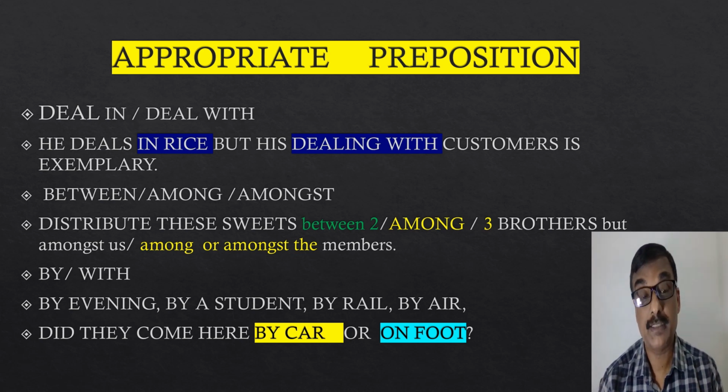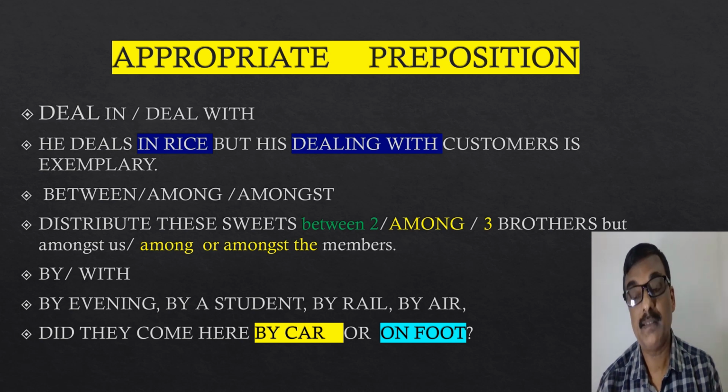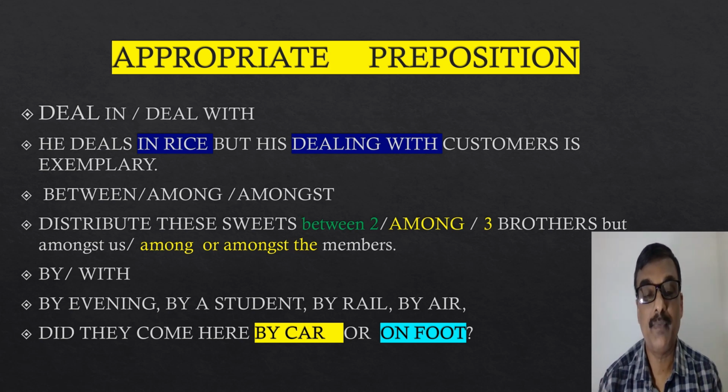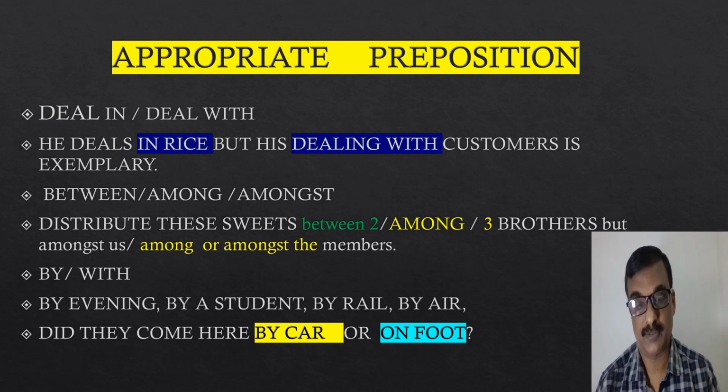Amongst is used before a word beginning with a vowel sound. And sometimes either can be used, like when an article is used before the noun or pronoun, in that case anyone can be used, among or amongst.